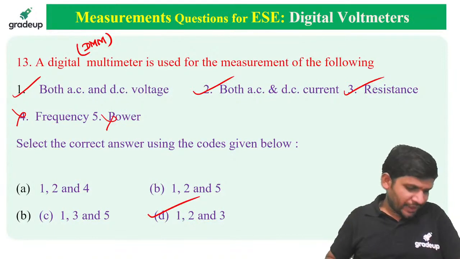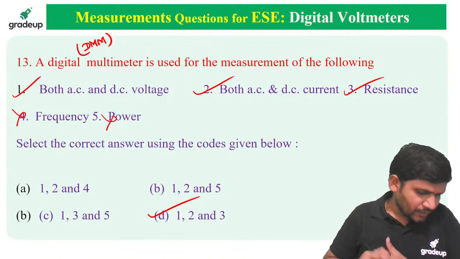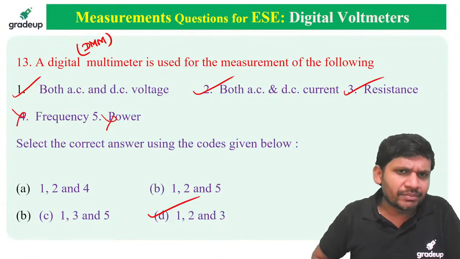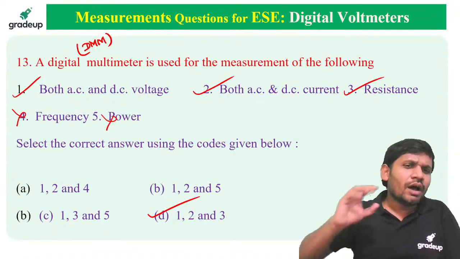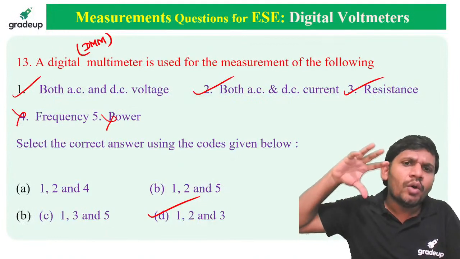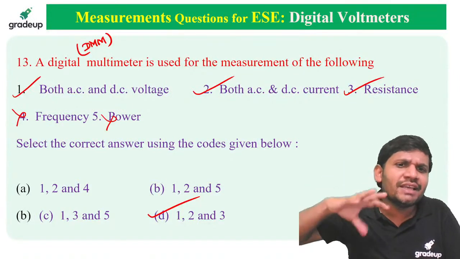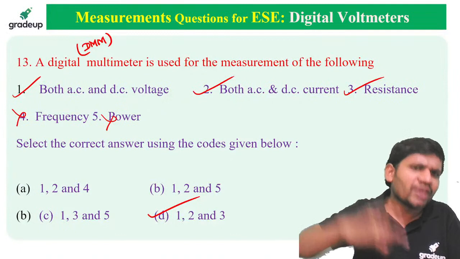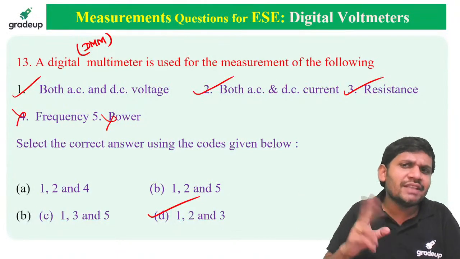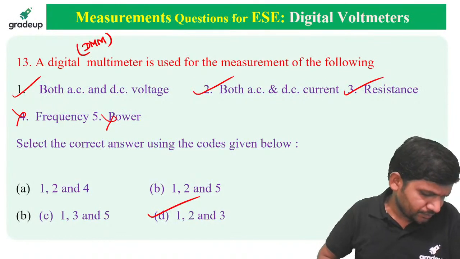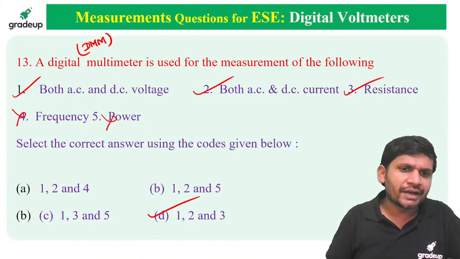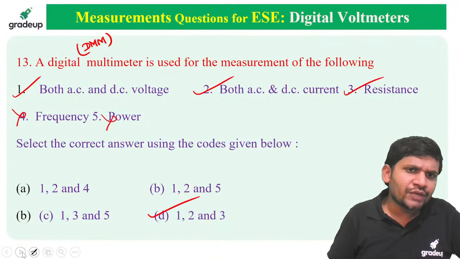It is not option B. Govindan, we can't measure the power by using DMM. Power we cannot measure. I think all of you operate DMM in the laboratory, sir. We are measuring AC and DC voltages, AC and DC currents, resistance. And we are not measuring frequency. We are measuring the power. Oh, sorry, we are not measuring the power also. Mainly these three parameters we are measuring. Yes, Sirivanala, it's very good. Option D is correct, sir. Option D is correct.